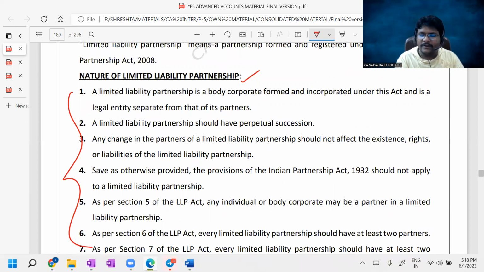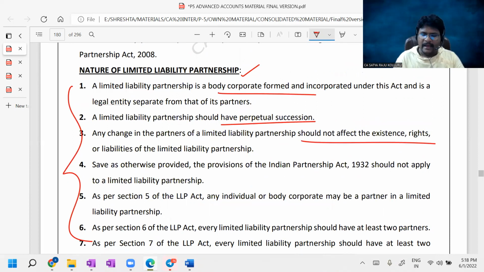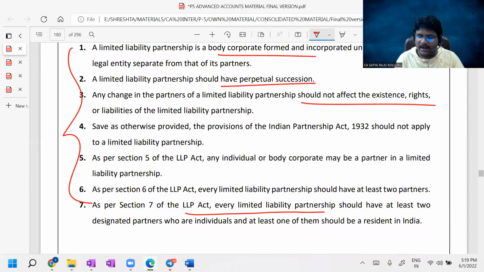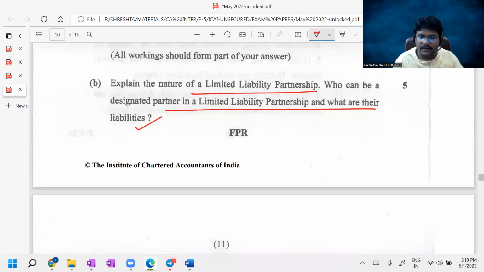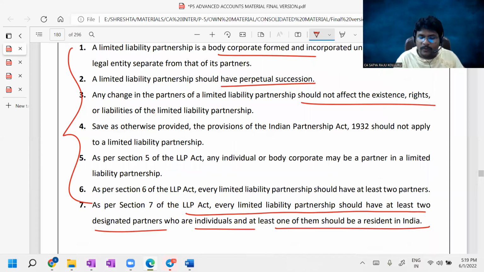Limited liability partnership is a body corporate. A limited liability partnership has perpetual succession. Changes in partners should not affect the existence, rights and liabilities of the LLP. As per section 7 of the LLP Act, every limited liability partnership should have at least 2 designated partners who are individuals, and at least one of them should be a resident in India. That question is also asked: who can be a designated partner in an LLP? Individuals, minimum 2, out of which one should be resident in India.